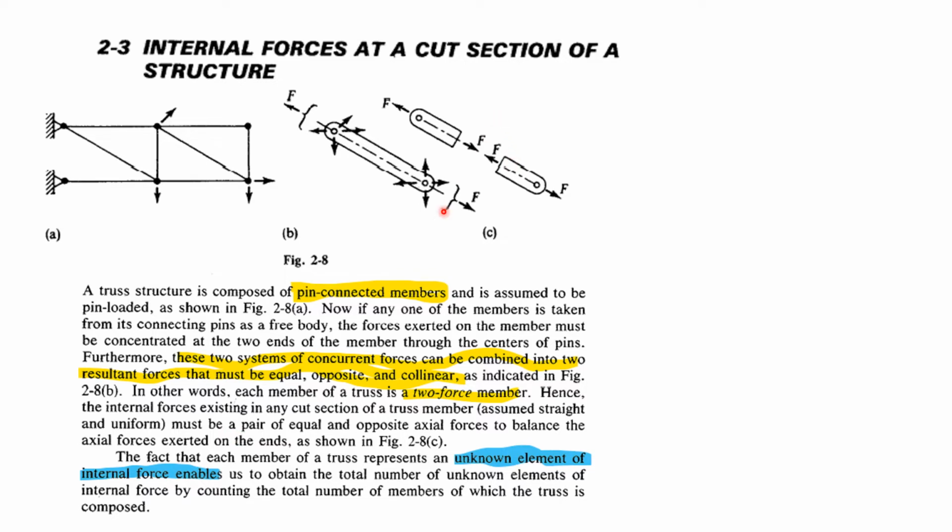If you take a cut section here, the internal forces existing at the cut section of the truss member must be a pair of equal and opposite axial forces, 1 and 2. This is the pair, balancing these axial forces exerted at the ends. That's clear. Okay, as shown in figure 2.8c.